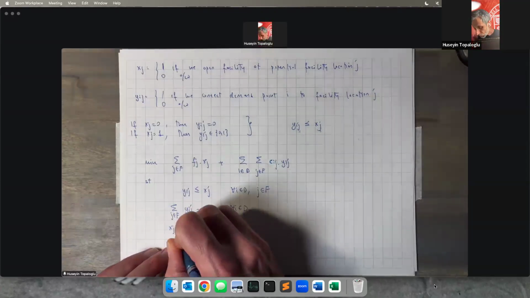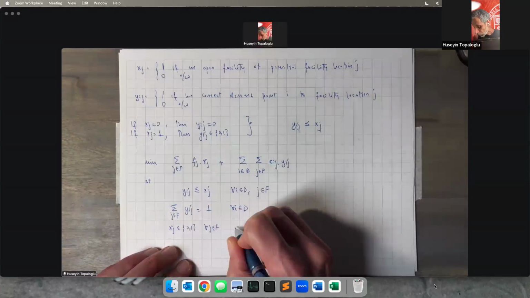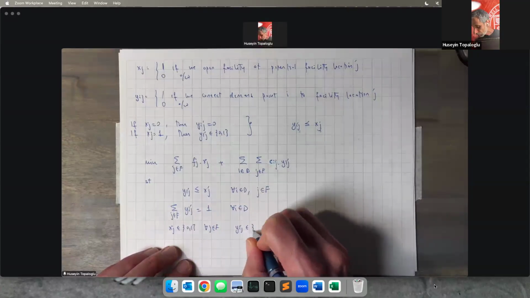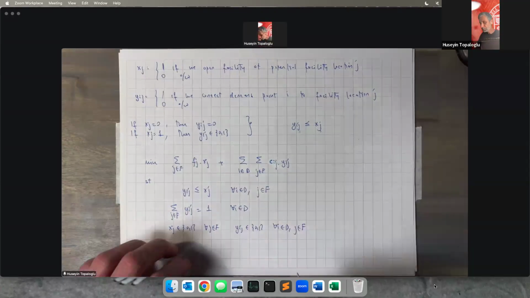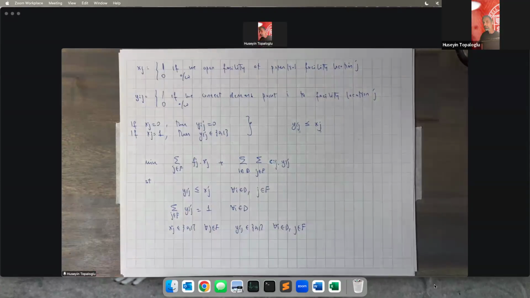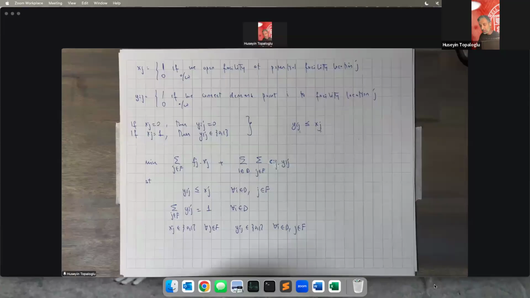And our xj decision variables are binary, and our yij decision variables are binary. Good. So this is the integer programming formulation of the facility location problem. We solve this integer program. The optimal values of the x variables tell us where we open our facilities, and the optimal values of the yij decision variables tell us which demand points are connected to which facility locations.